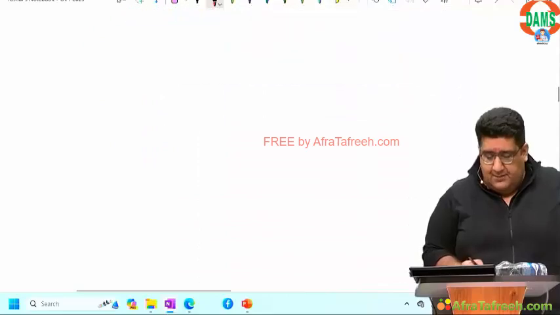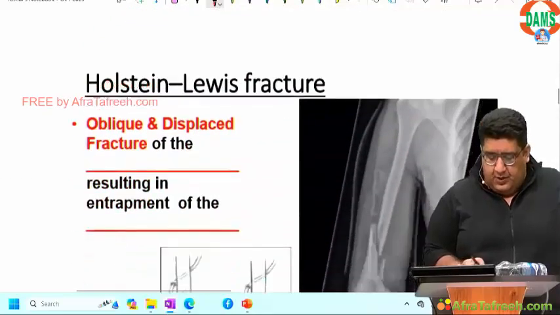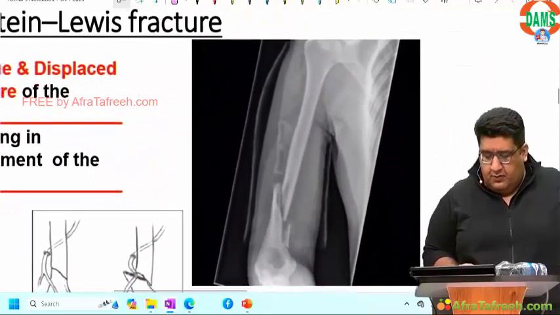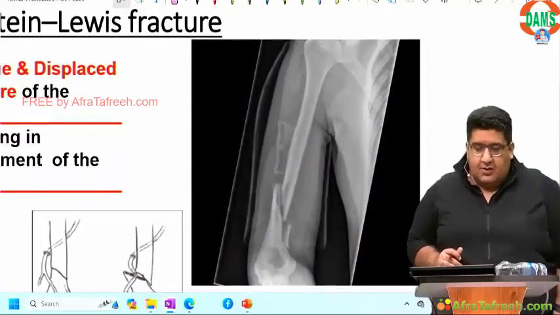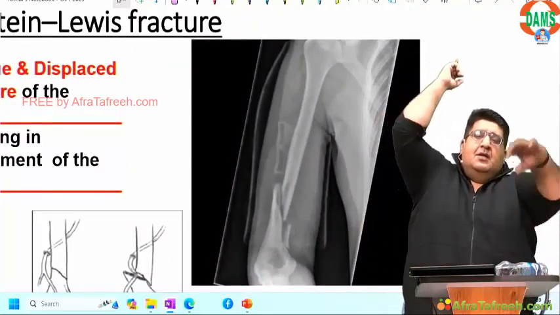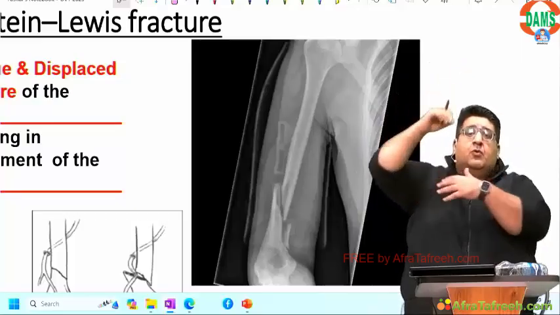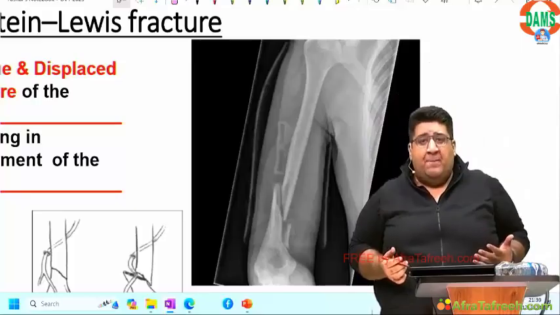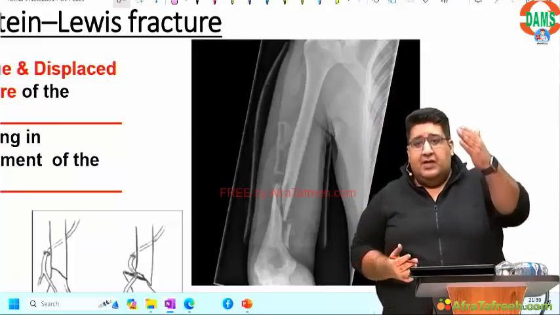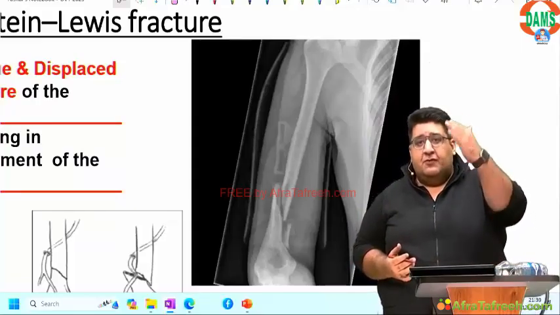Let's move ahead. I hope you all have done this. Holstein-Lewis. Before Holstein-Lewis, I just want you to understand that radial nerve, when it crosses axilla, enters into arm. Which aspect? Posterior aspect. We all have read this, that radial nerve runs on the posterior surface of shaft of humerus in a groove called radial groove between the two heads of triceps.